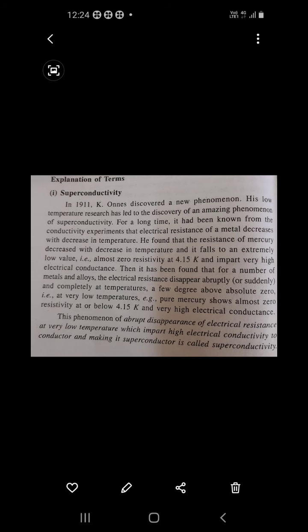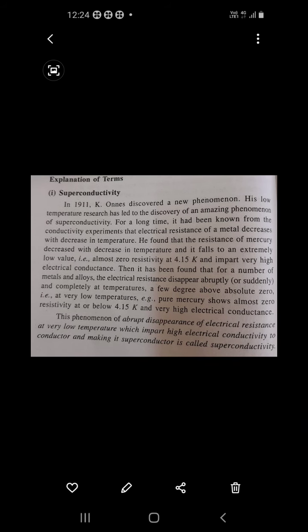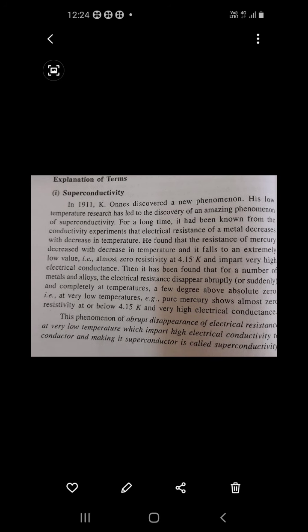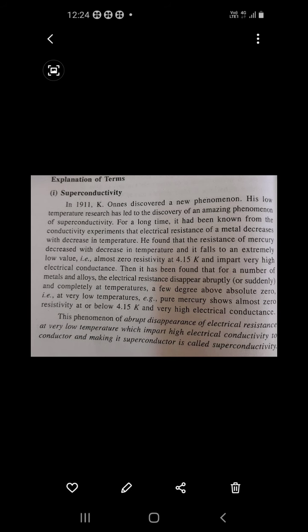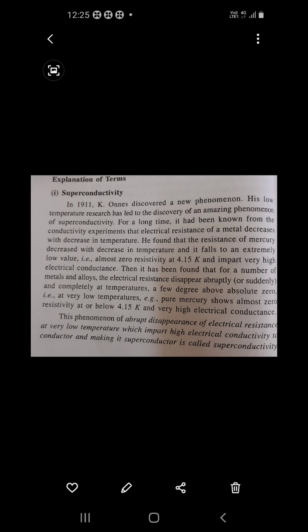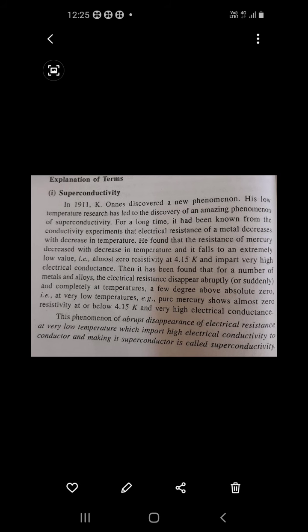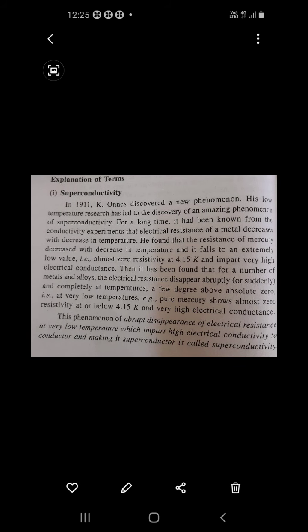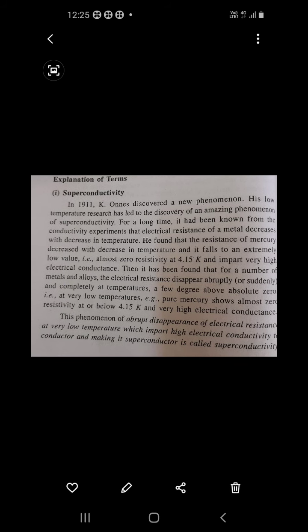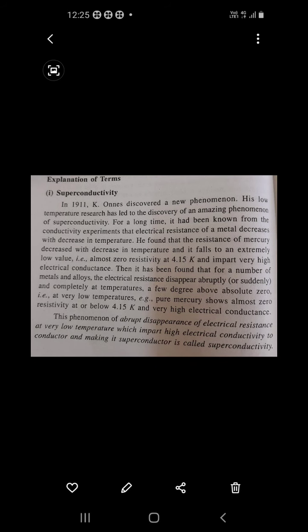That means when helium is liquefied at 4.15 Kelvin, the resistivity of that helium is completely zero, which imparts very high electrical conductance. As I said, if the resistance becomes zero, then conductance becomes high, because according to Ohm's law, resistance is the reciprocal of conductance. So electrical conductance increases with decreasing electrical resistance. That phenomenon you have to remember.